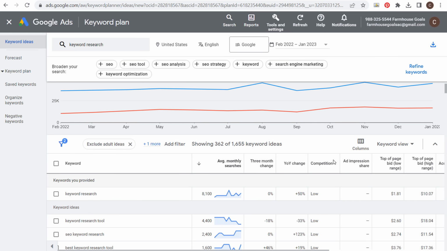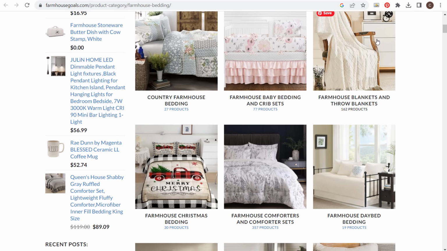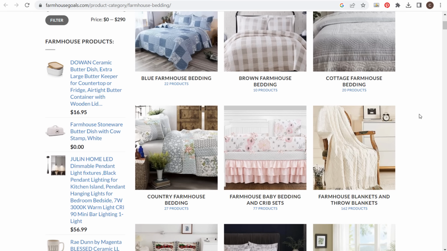And some of the main things you need to focus on is what is ranking for that specific keyword. The reason why I have structured my farmhouse bedding into these different pages is because when someone's looking for farmhouse baby bedding and they search that in Google, what's going to come up in Google is a bunch of different products for sale. So when someone clicks and goes to this page, it's just going to be a bunch of products for farmhouse baby bedding because that's what the search intent is. That's what I want to make sure I'm satisfying when customers are potentially going to come to my website and purchase something from me.